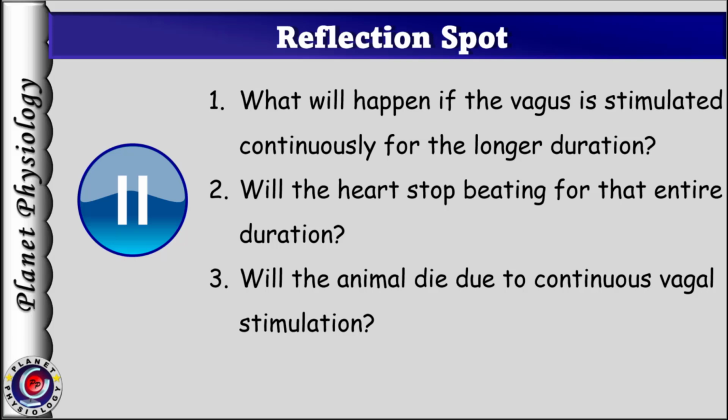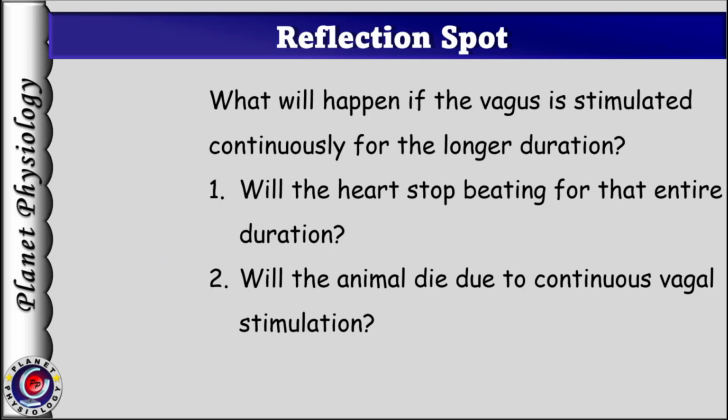Okay, some of you may have thought that yes, the heart will stop beating for that entire duration of vagal stimulation, and definitely the animal will die because of lack of blood flow to the vital organs. Others might have thought, no, there might be some mechanism by which the heart can overcome the effect of continuous vagal stimulation, and that's correct.